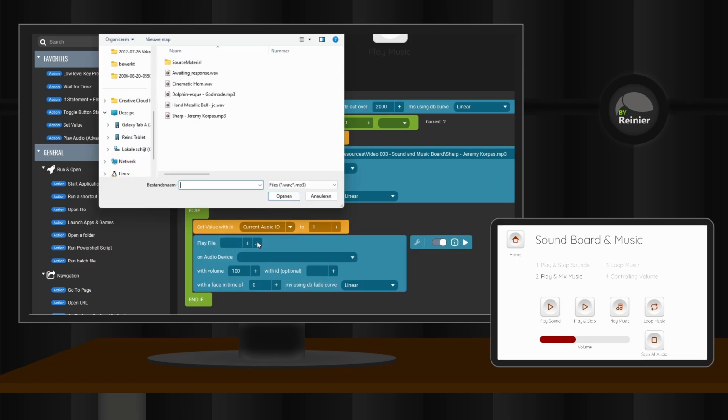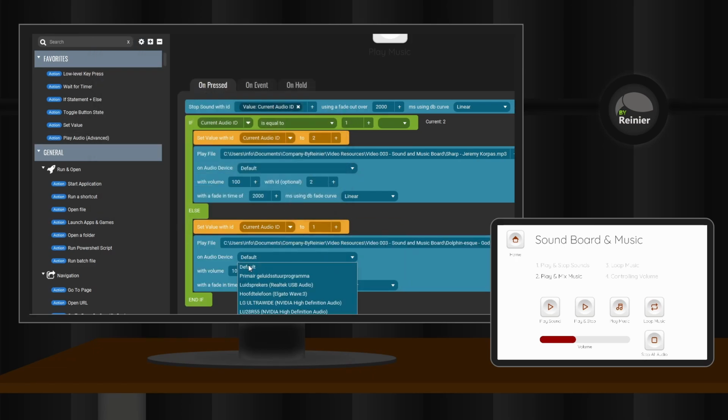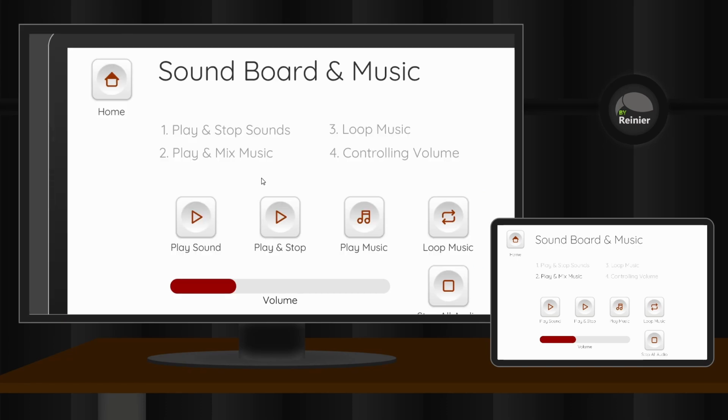Let's save the button and test it. When we press it, first our subtle background song will play. When we press it again, the battle song will be mixed into it.